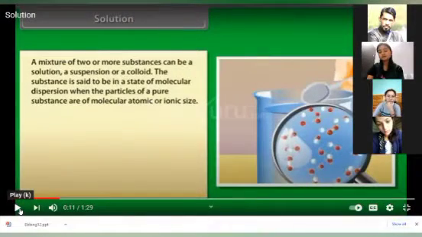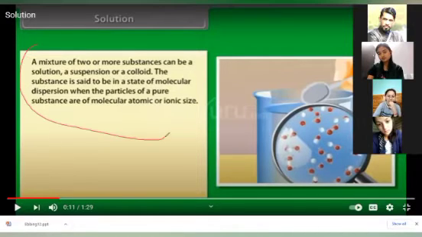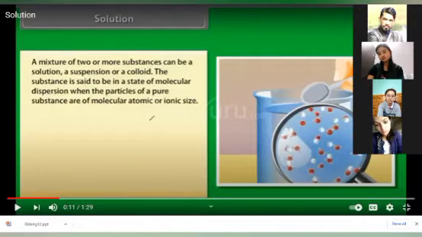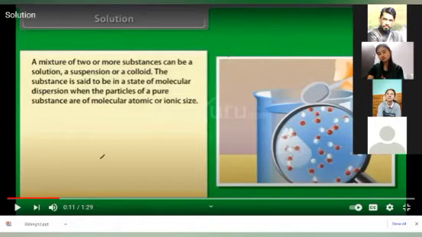We have started the chapter Solution. In this, the first thing we need to understand is the definition of solution. So what is a solution? It is a mixture of two or more substances, which can be a solution, a suspension, or a colloid. In ninth class, we have studied that there are three types: a true solution, a suspension, and a colloid.